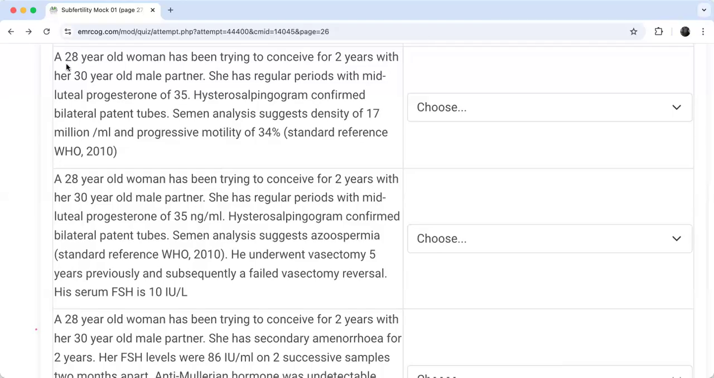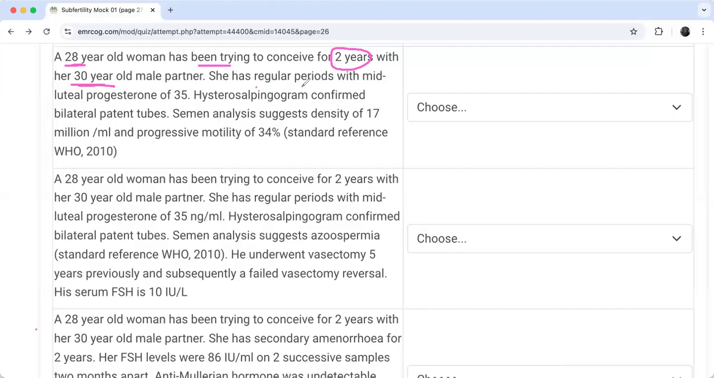Next one, my friends, is a 28-year-old who has been trying to conceive for 2 years with her 30-year-old male partner. So she is 28 and has been trying to conceive for 2 years and her partner is 30, a scenario very similar to the above question. However, this is not the same one, right? I find here